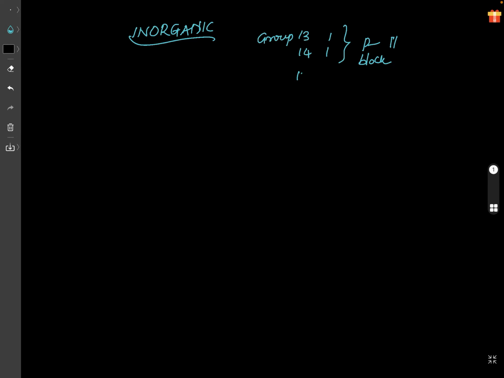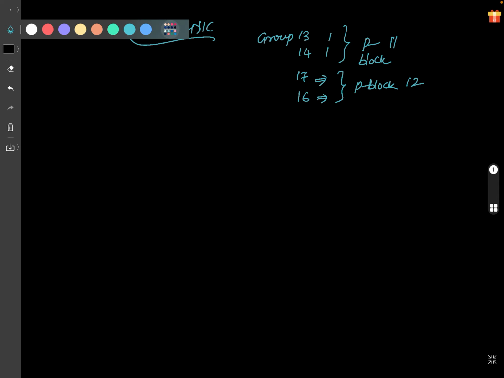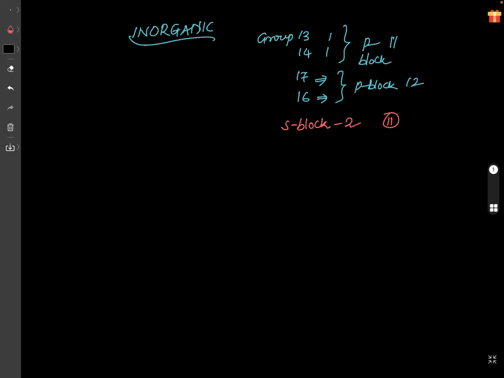Then group 17, one question. Group 16, one question: the interhalogen compounds question, and one about hydrogen sulfide and boiling points. So these two are p block, class 12. So 4 questions over. The s block also has 2 questions, very interesting. S block means class 11. Then periodic table, one question.